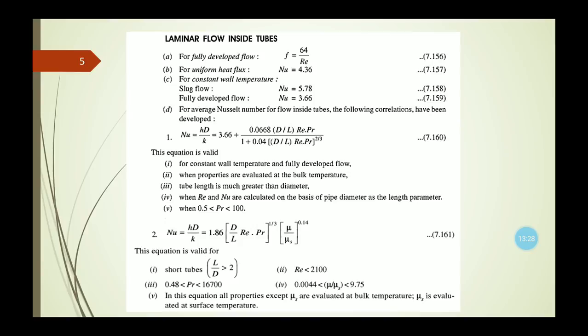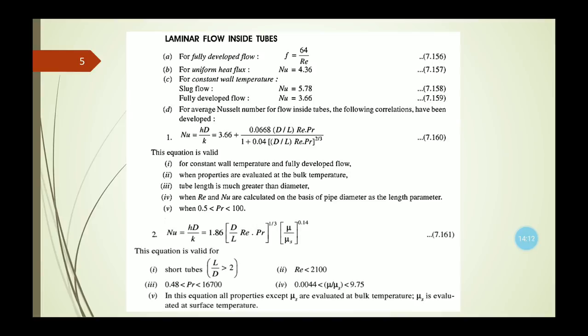For constant wall temperature, again there are two different cases. For slug flow, the Nusselt number equals 5.78, and for fully developed flow, the Nusselt number equals 3.66. Now for the average Nusselt number for flow inside tubes, the following correlations have been developed. There are two different correlations. The Nusselt number, Nu equals hd by k, equals 3.66 plus 0.0668 (d by L) times Reynolds number times Prandtl number, divided by 1 plus 0.04 multiplied by (d by L times Reynolds number times Prandtl number) whole to the power 2/3.